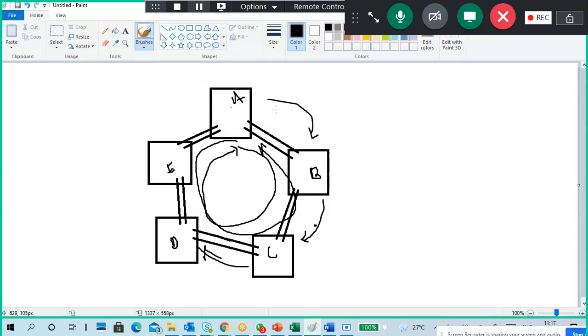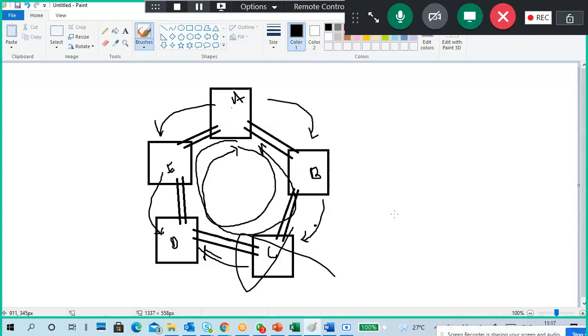Instead of taking this long path, we'll take E to D directly. So this is one advantage. Another advantage: for example, if C is down, the loop is broken, but still we can communicate, because either way, clockwise or anti-clockwise, we can communicate. So communication won't stop here.